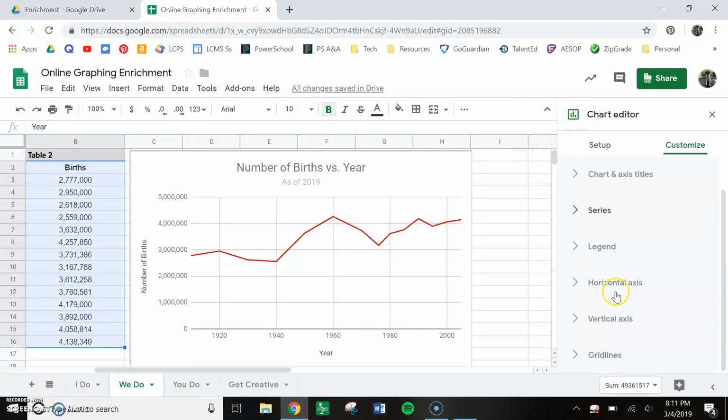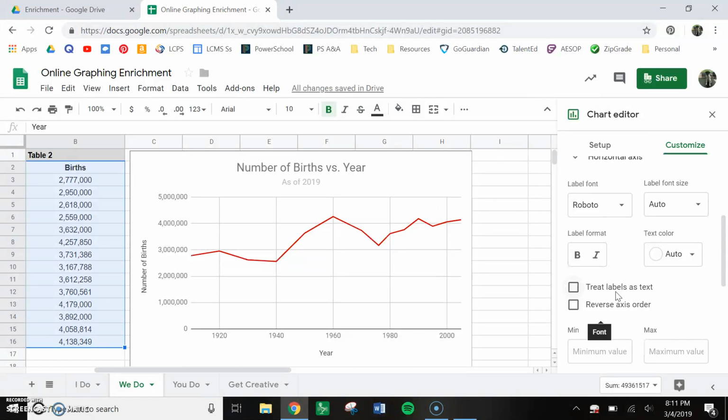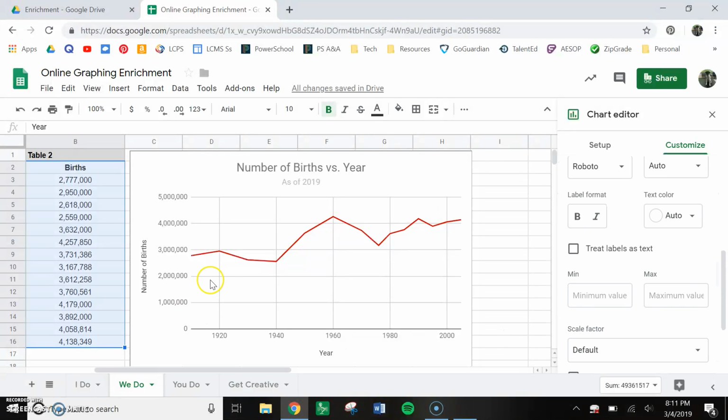We don't need a legend because it's only one line. Again, here I got myself right this time. So my horizontal title, nothing's gonna change in here, but my vertical title, we are gonna change this a little bit. We have a lot of dead space down here. We can change it. Let me correct myself. You absolutely don't have to.